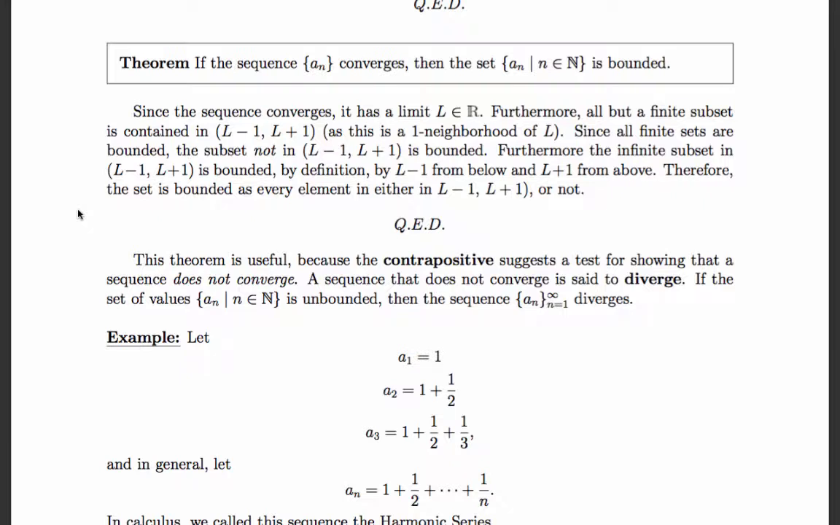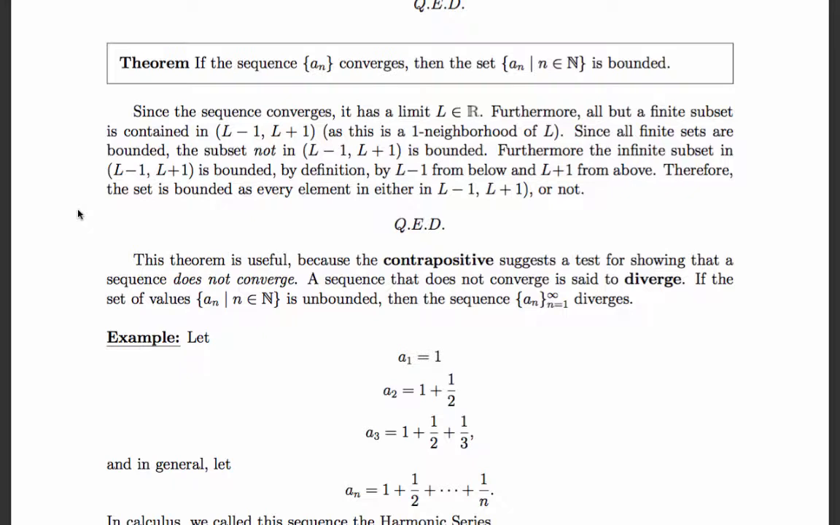Now the theorem is useful because the contrapositive suggests a test for showing when a sequence does not converge. What's the contrapositive? If you recall back to your class on proof techniques, if A implies B, then not B implies not A. In other words, if the existence of A guarantees the existence of B, if B is absent, then A must also be absent, because if it were there, B would be there.